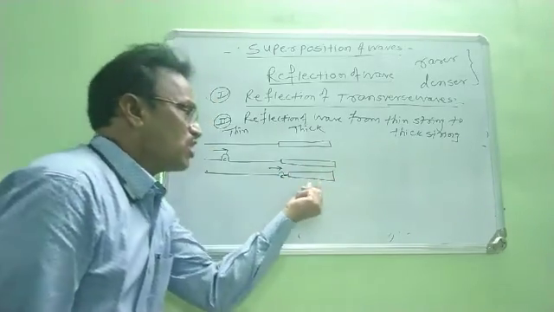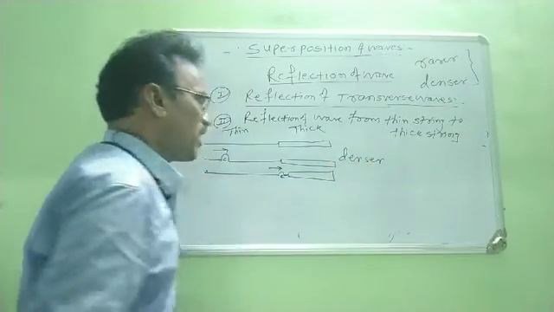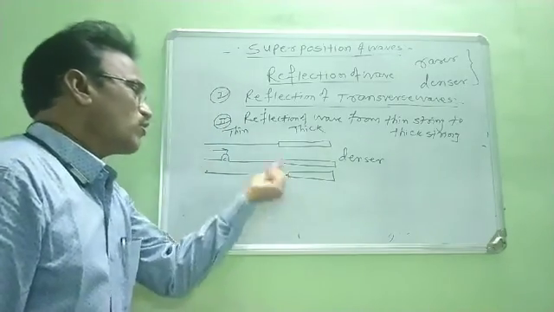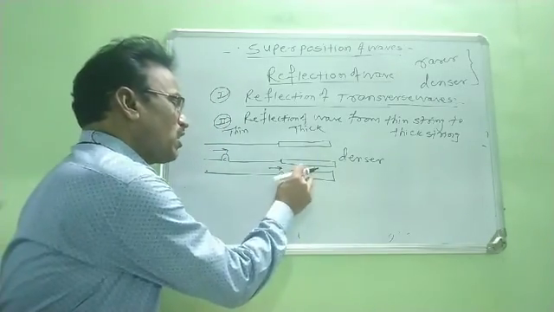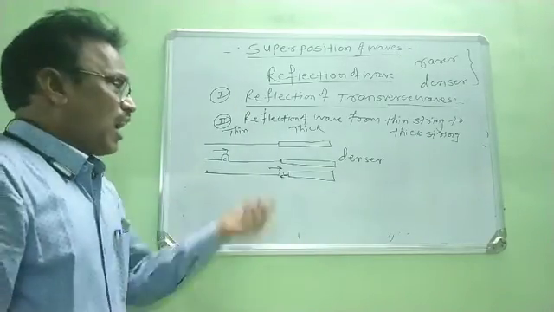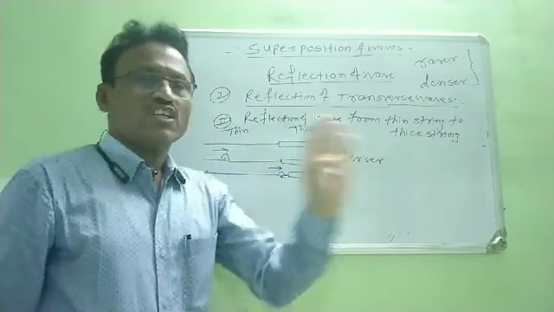But as this thick string is a denser medium, it does not produce sufficient energy so that these denser medium particles can move vertically upward, right? But according to Newton's third law of motion, action and reaction are produced.